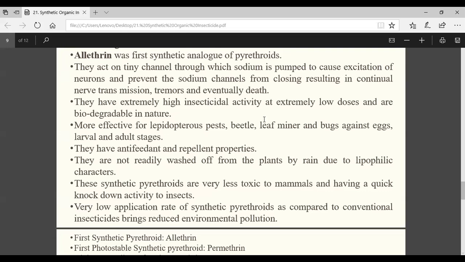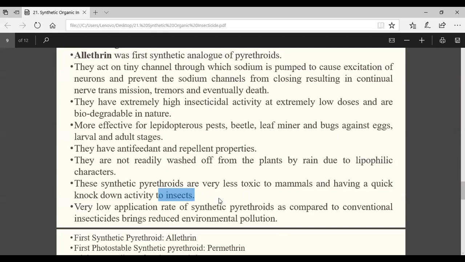And in this synthetic pyrethroid, due to the additional use of additives, they became lipophilic. That means surface runoff was not there. If rain also comes, they will be stable. They won't be washed away due to their lipophilic nature. Okay, less toxic to mammals, mammalian safe, and have quick knockdown activity, same as that of natural pyrethrum.